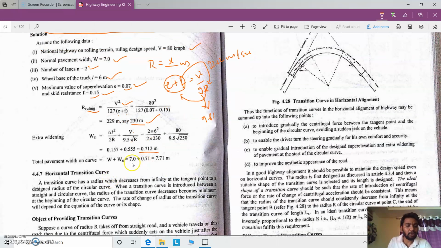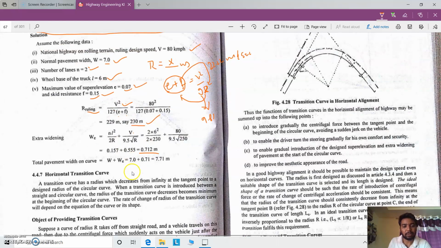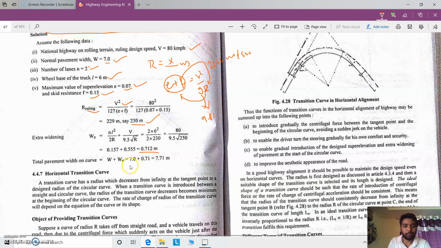So here the total width is asked in the question. Find the total width of the pavement. So the total width of the pavement is 7 meters, the actual width, and the extra width is 0.712. Before extra widening it is 7 meters. After the calculation is done for the extra widening, we are recommended to provide 0.712.